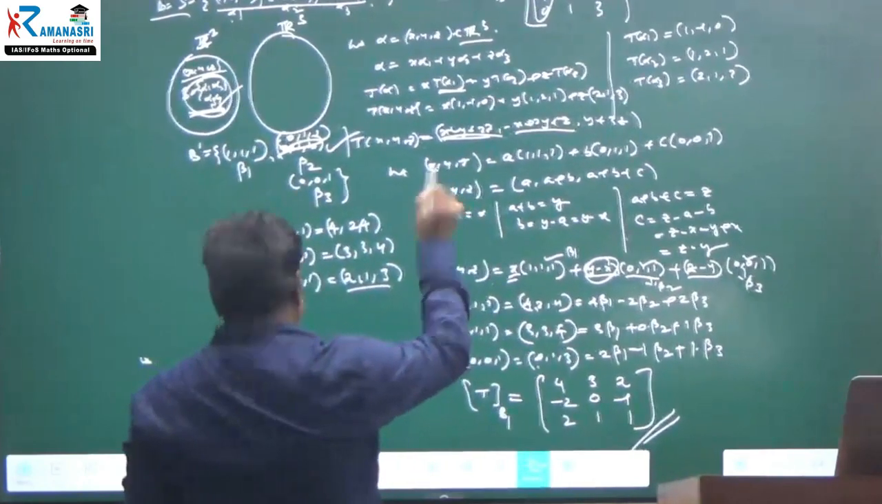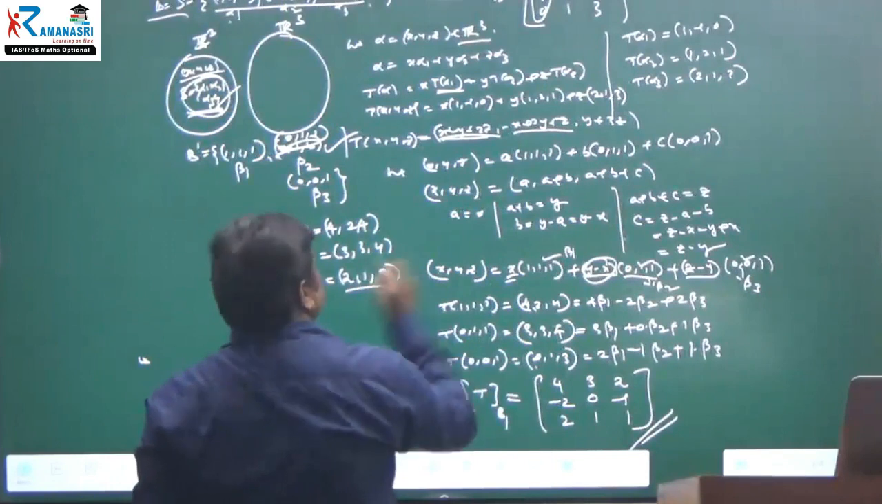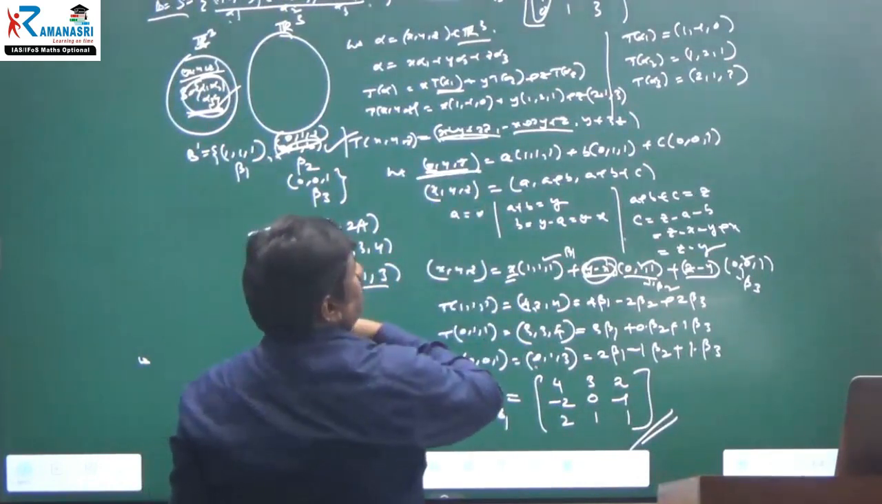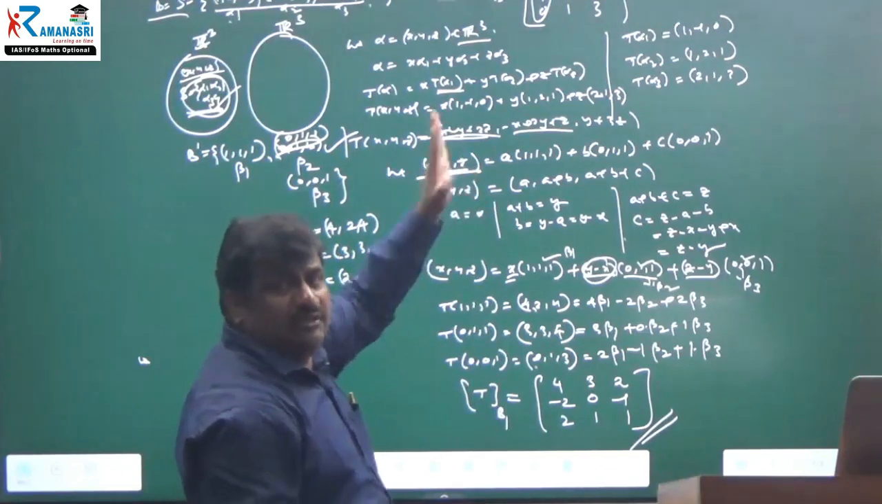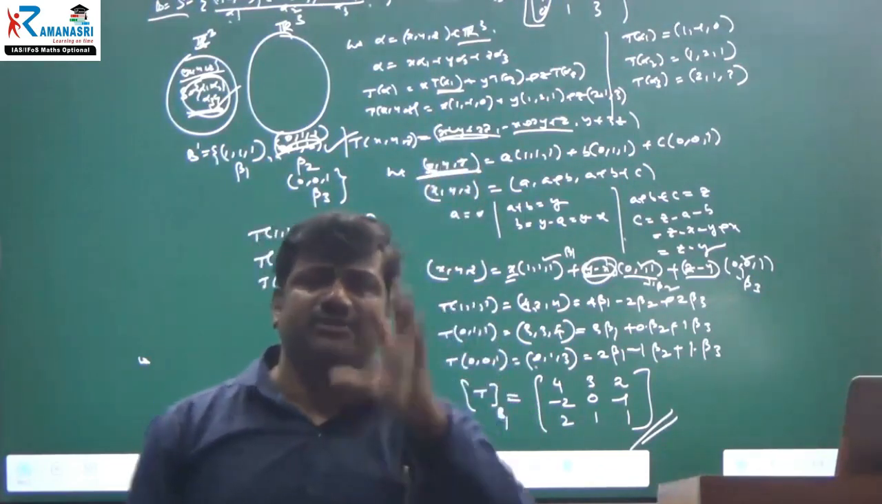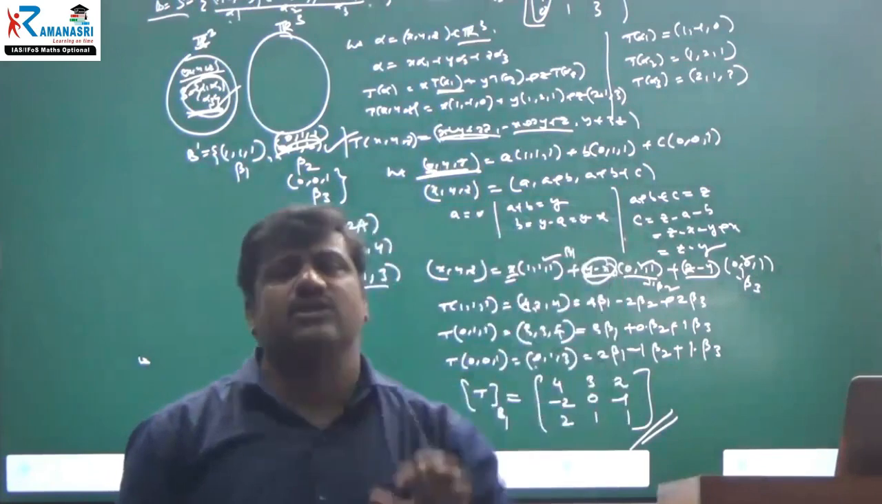X, Y, Z. I found the A, B, C scalars in terms of x, y, z. Every time you apply the transformation here, it will take too much effort. Why? Because a total of 9 equations will come: 3, 3, 3 equations, 9 scalars we have to find.